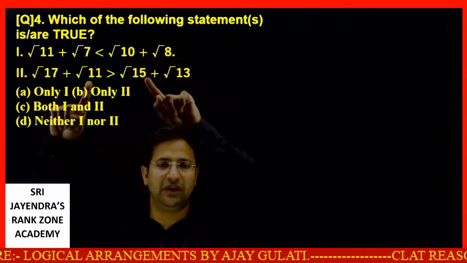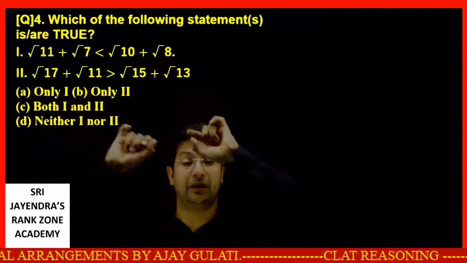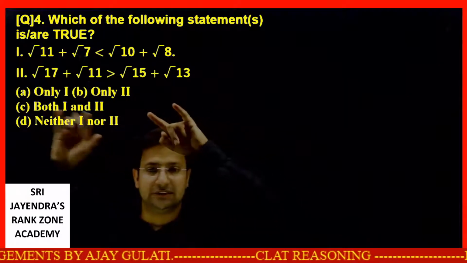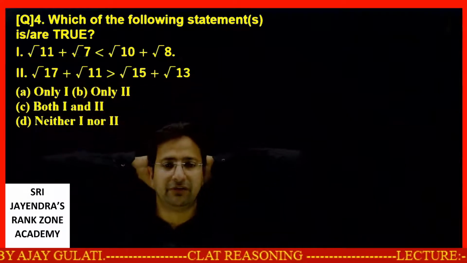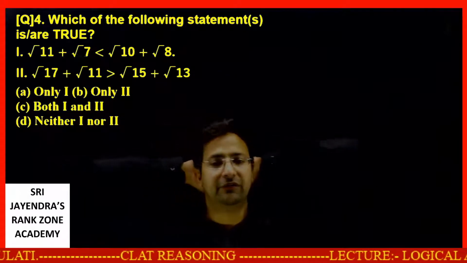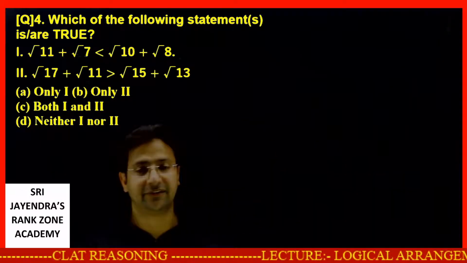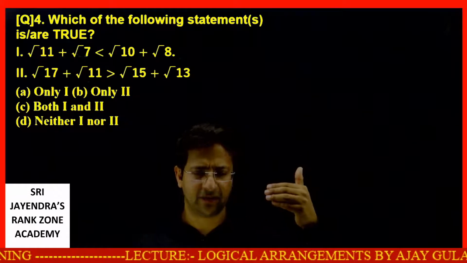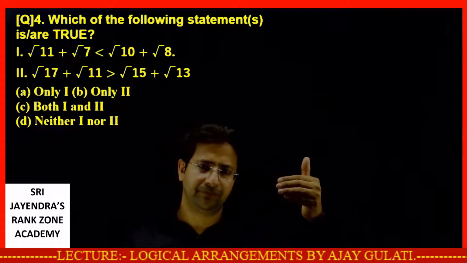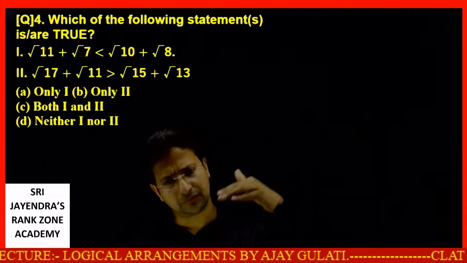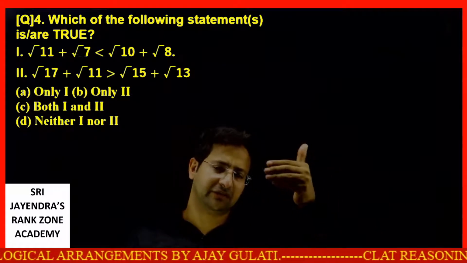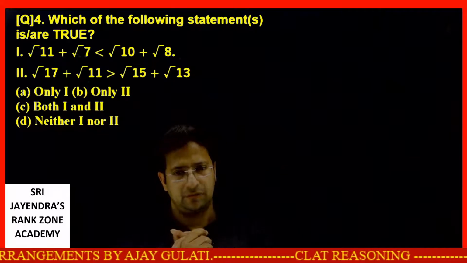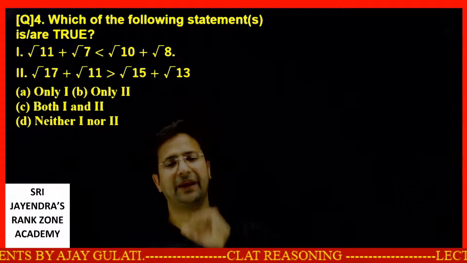17, 11 sum is 28, 15, 13 sum is 28. Product of which is greater? 17 into 11 will give me what, my dear students? 17 into 11 will give me 187. How come 187? Any number multiplied by 11, what you do? You multiply it by 10: 17 into 10 is 170, 17 into 1 is 17. 170 plus 17 is 187. 15 into 13 is 195.